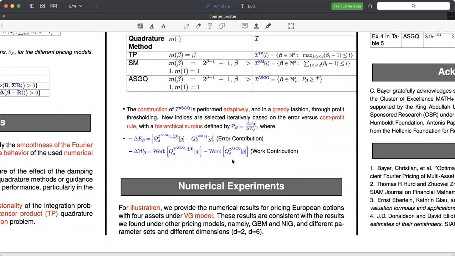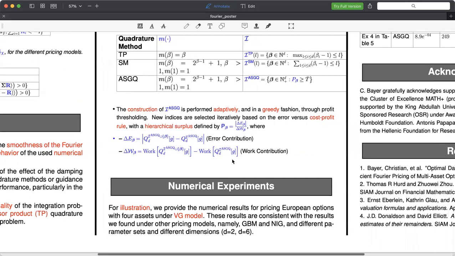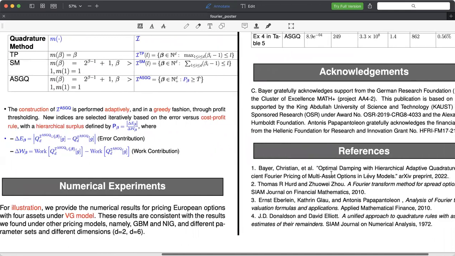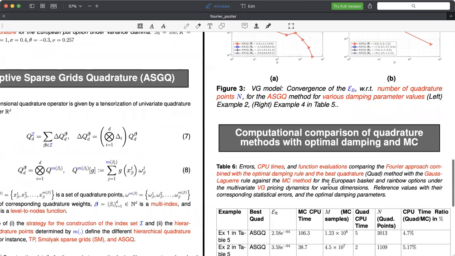Now we move to the numerical experiment section. For illustration, we only provide the numerical results for pricing European options for assets under the variance gamma model. However, the results were consistent and can be found the same under other pricing models, namely geometric Brownian motion and normal inverse Gaussian, and different parameter sets and different dimensions. And for more reference, you can check the work that we've done, which is published on arXiv.